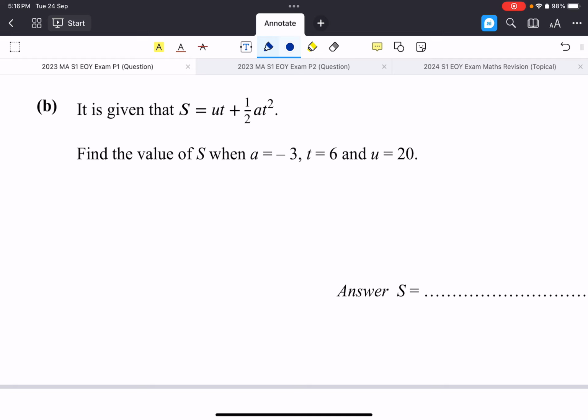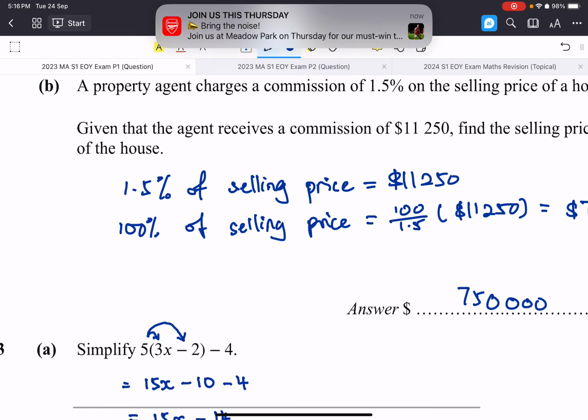Next one. We are given the formula s equals ut plus half at squared. Find the value of s when a is equal to negative 3, t is equal to 6, and u is equal to 20. One of the things I mentioned in class was that when we replace a letter in the algebra with a number, we are actually replacing it with a bracket. So the brackets are important here, right? I can write down: s equals, replace the u with a bracket, replace the t with a bracket, plus half, replace the a with a bracket, replace the t with a bracket. So I write everything down with the brackets first.